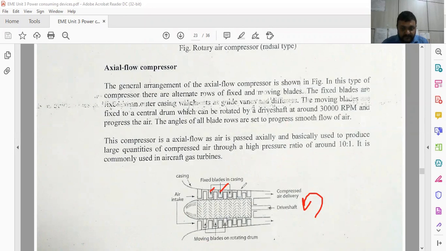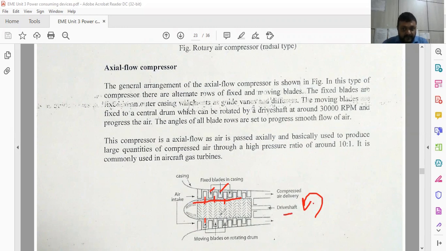So this is the fixed casing, over which the fixed blades are there. In between, the moving blades are fixed in the gap and rotated with respect to the shaft drive side.